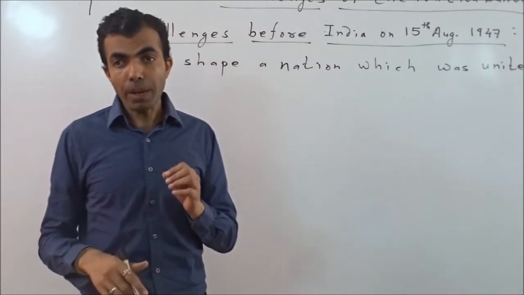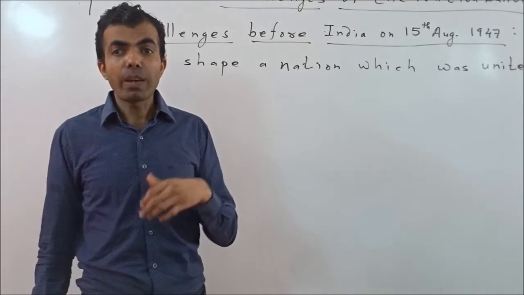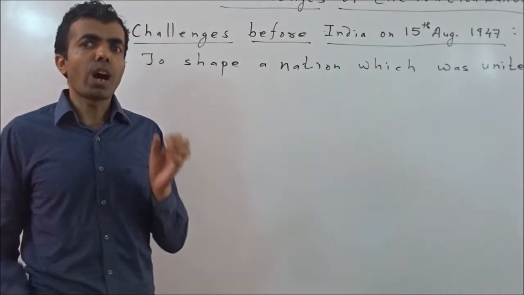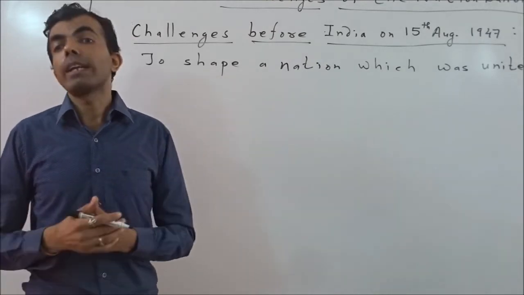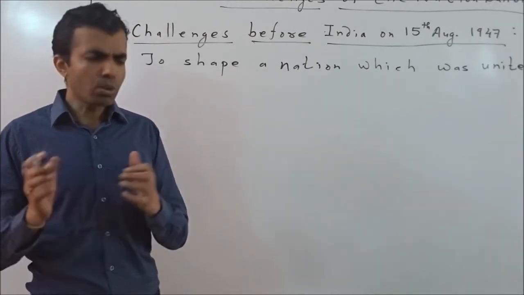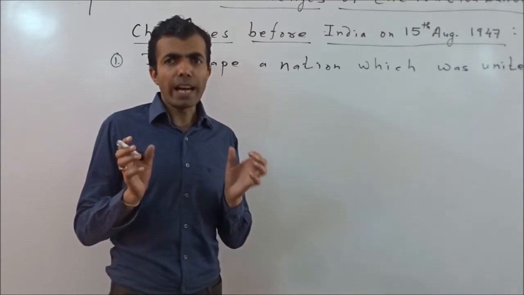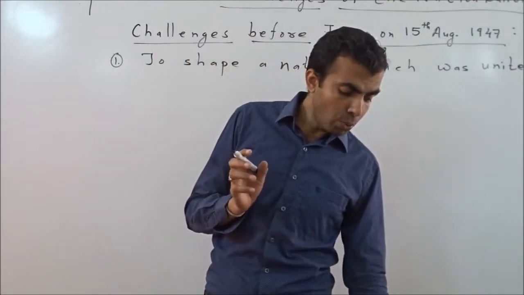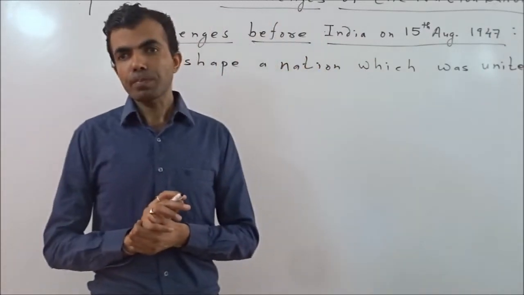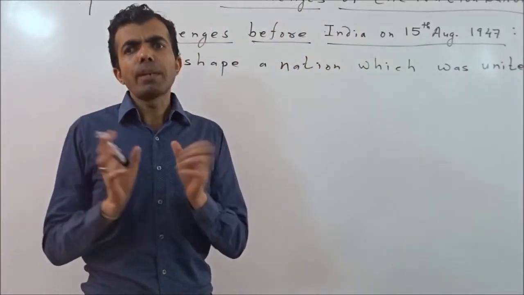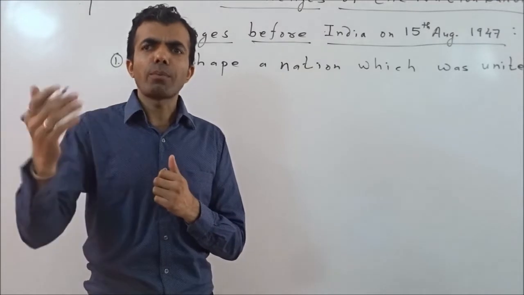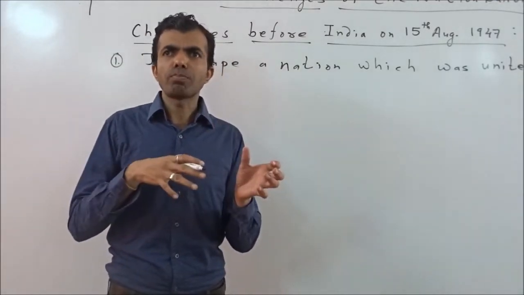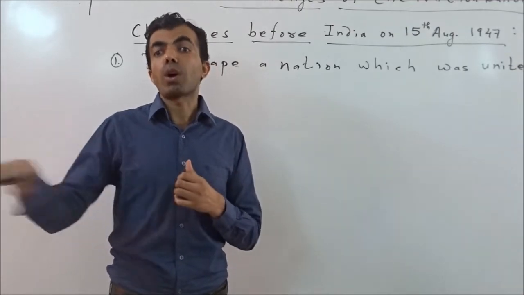You would be surprised that in 1951, when the election took place, there were around 17 crore eligible voters and out of them 75% were illiterate. So, as is obvious, you would consider that this was going to be a great challenge for independent India to establish a democratic type of system on the ground.